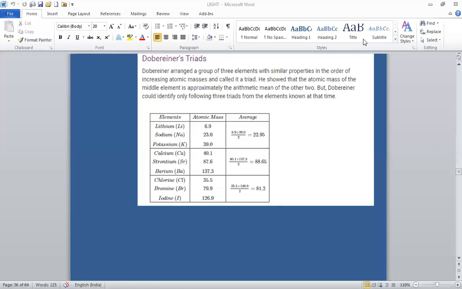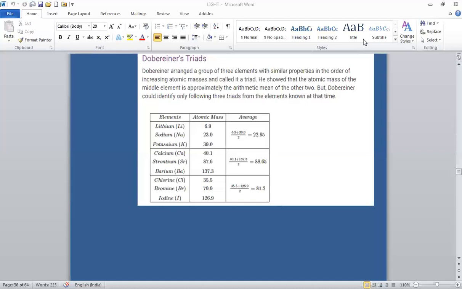The first attempt towards the classification of elements was made by J.W. Dobereiner, a German chemist, who observed a relationship between the atomic weights of certain elements and their properties and drew attention to the existence of triads. That is, a group of three very similar elements in which the atomic weight of the middle element was approximately halfway between those of the other two elements.